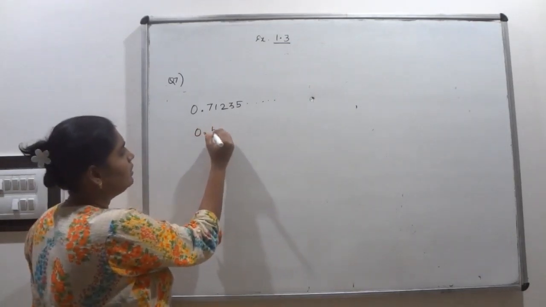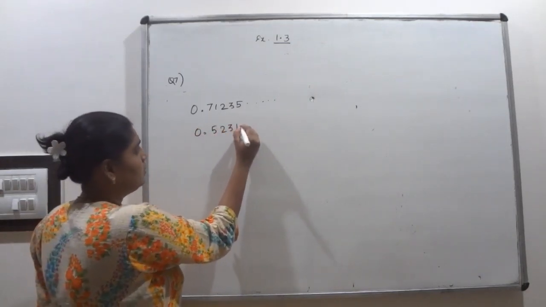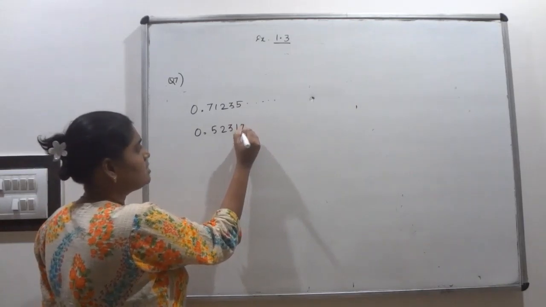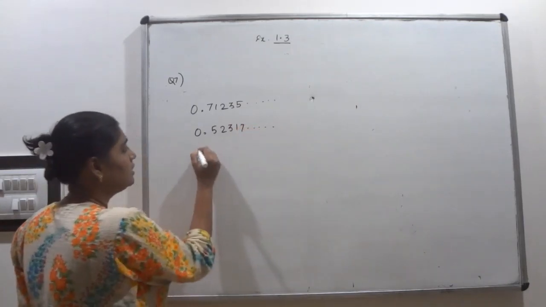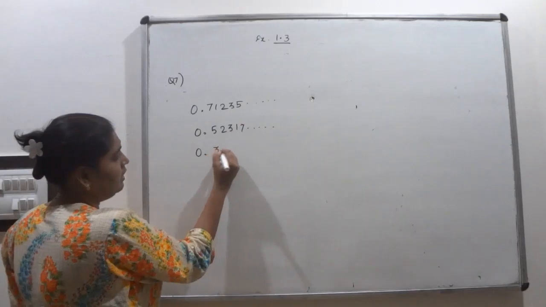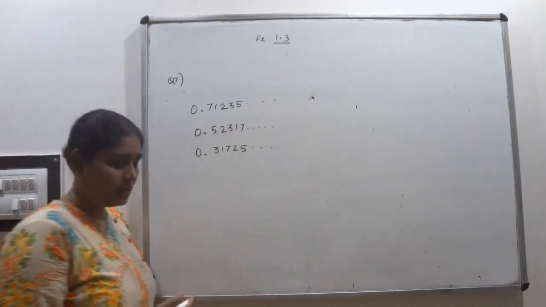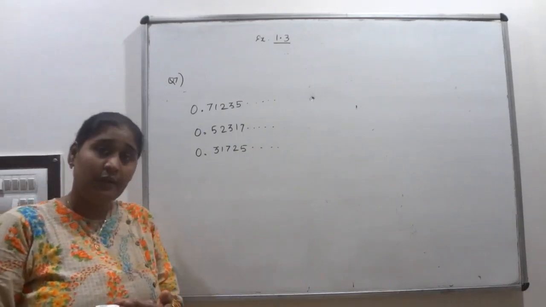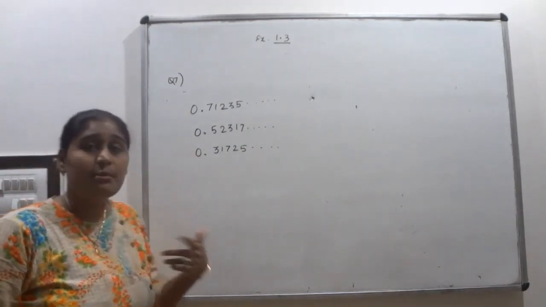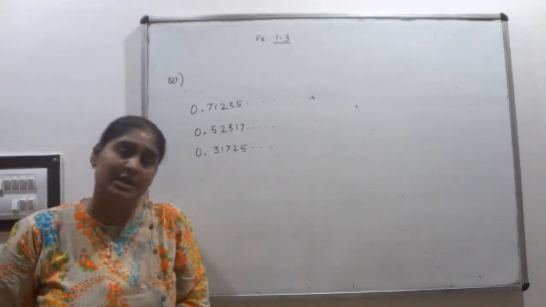Any number, 1, 7, goes on like that. Another one, any number. Any 3 numbers you have to write which have a non-terminating, non-recurring decimal expansion pattern. That's all.